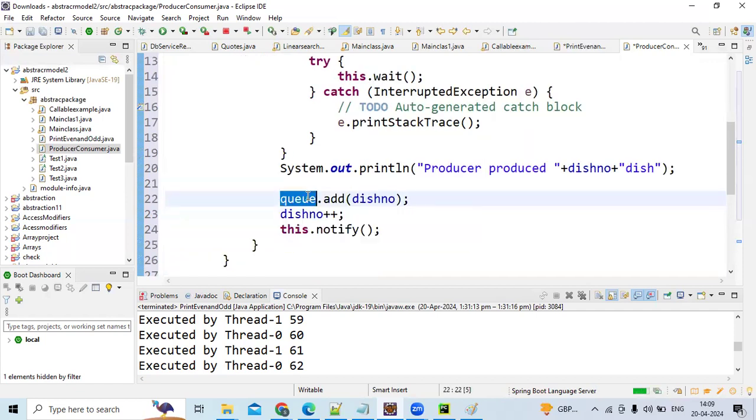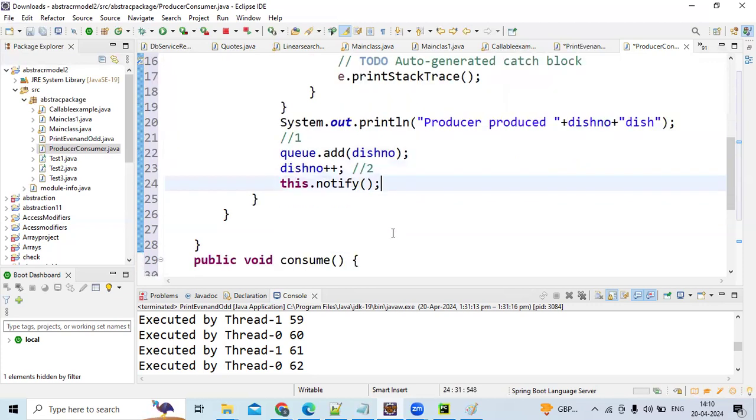Now in the queue there is only a single number. I'm saying this one is there in the queue. Am I correct? So we have incremented the dish number. Now dish number will turn to 2, okay, guys. Now we are just notifying.